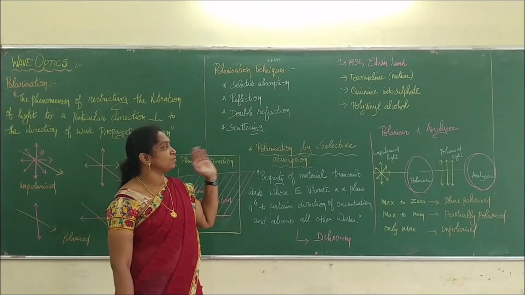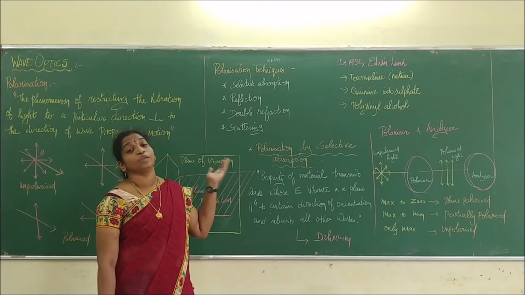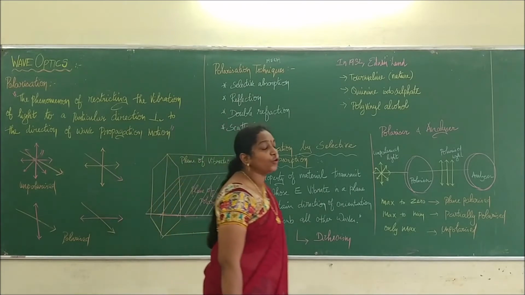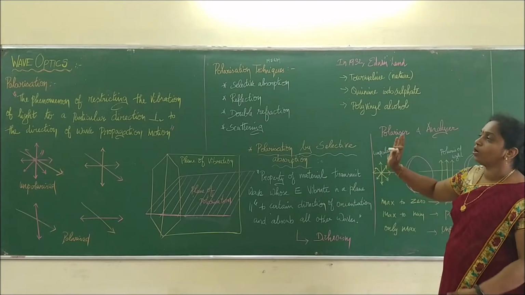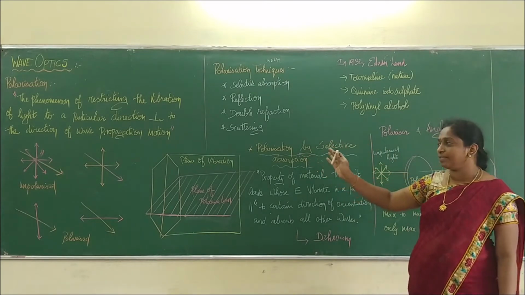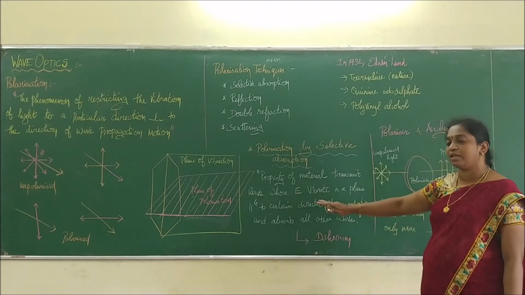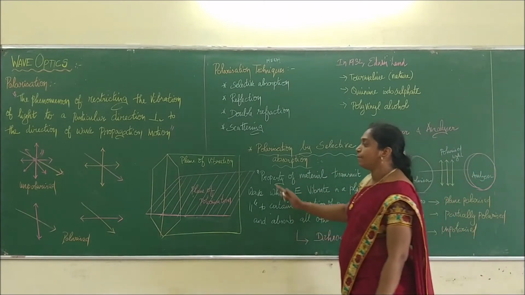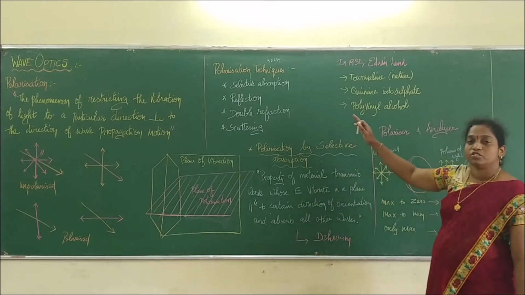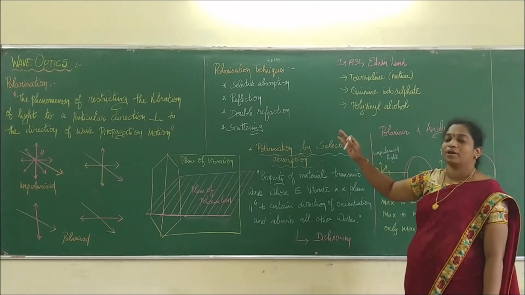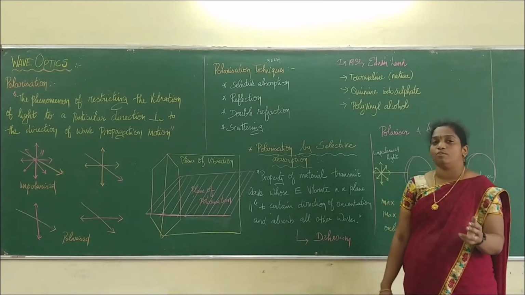Some polyvinyl alcohol we also use as a polarizer in order to polarize light. So we have talked about the condition for polarization, the difference between unpolarized and polarized light, and the plane of vibration and plane of polarization. Then we are going to talk about the different techniques by which polarized light can be produced. The first technique is called selective absorption.